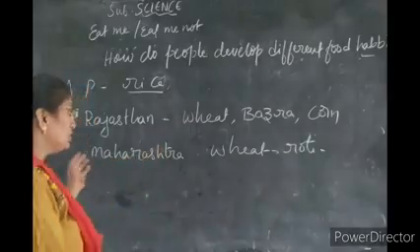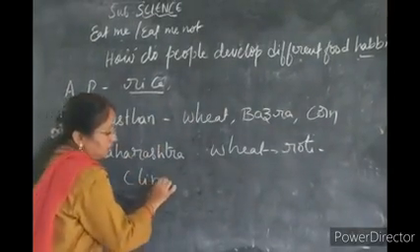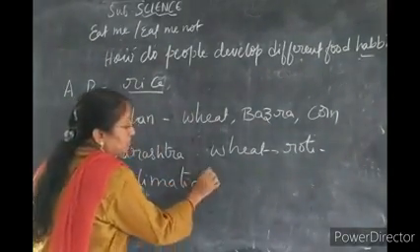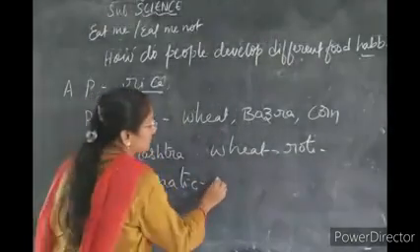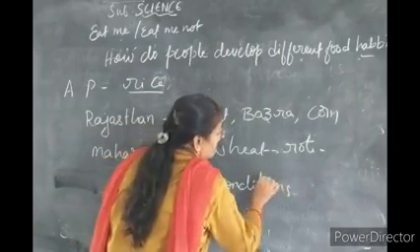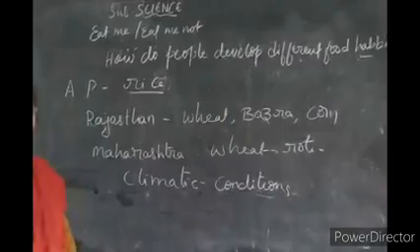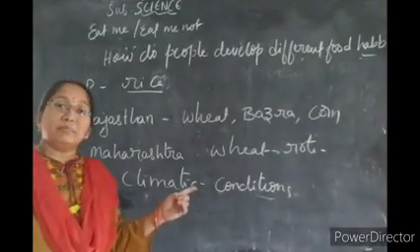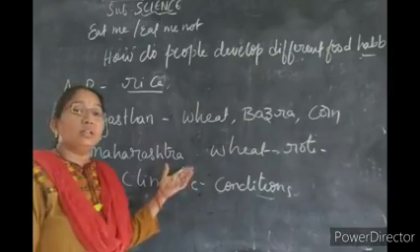Understand? And some is based on the climatic conditions also, availability of food is different. You must understand that. Is it clear? So what we are talking about in our food lesson, it is necessary to learn all these things.